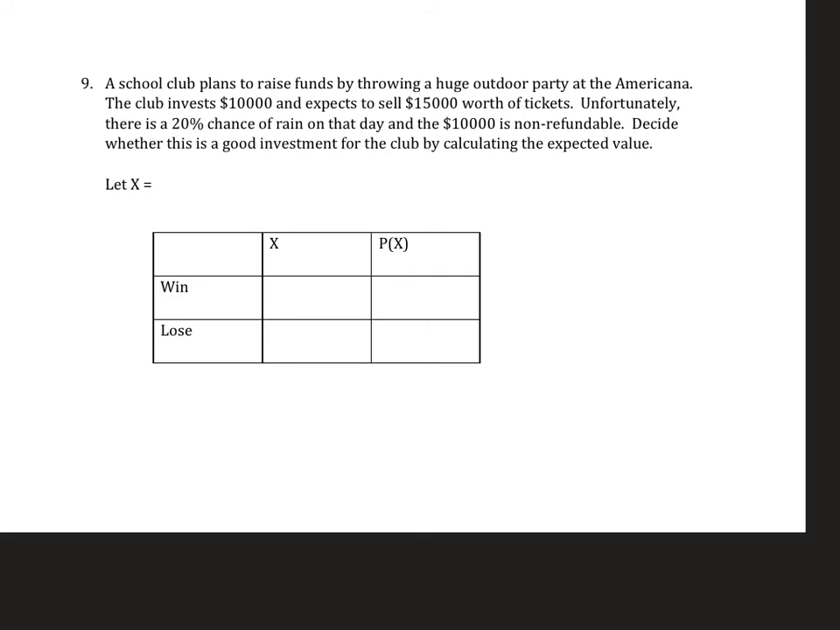It says a school club plans to raise funds by throwing a huge outdoor party. The club invests $10,000 and expects to sell $15,000 worth of tickets. So it's like a fundraiser. They're going to invest $10,000 and they're expecting to get $15,000. That means they're going to make $5,000. So here I'm going to see, oh wow, this is a $5,000 profit. Okay, that's good. Unfortunately, however, there's a 20% chance of rain on that day, and basically the $10,000 is gone, wasted.